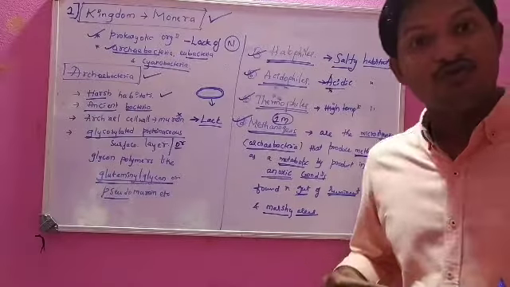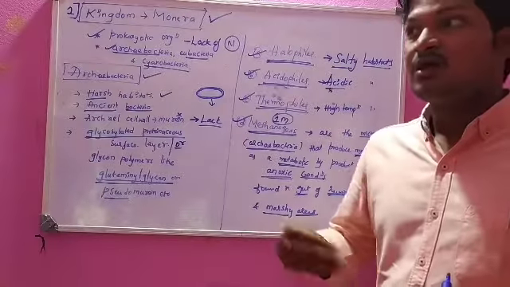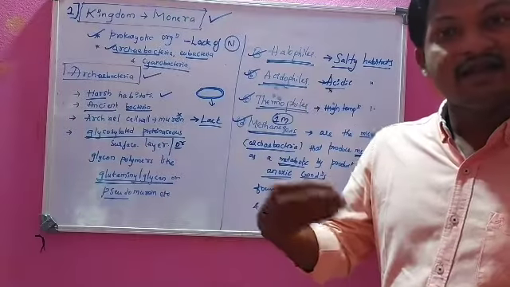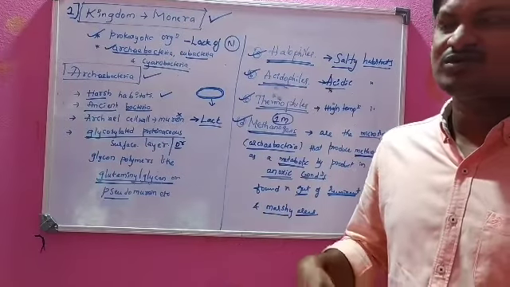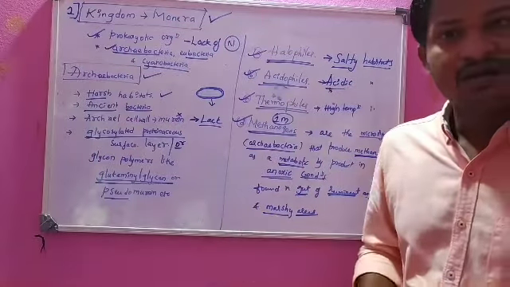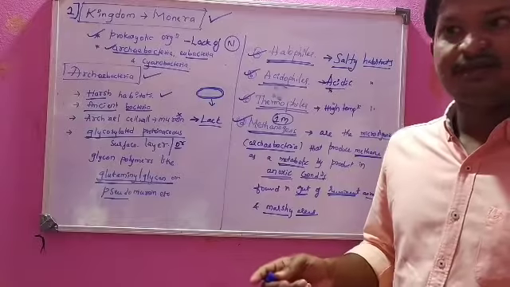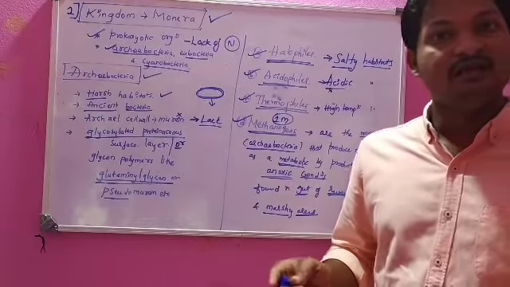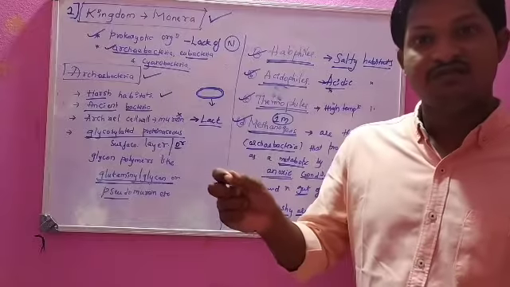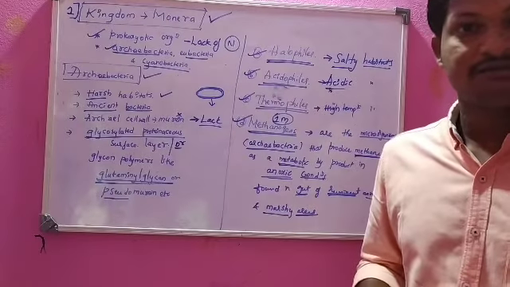Because of the ruminant digestive system, the grass they take will be entirely digested. The ruminant digestive system has the ability to digest the cellulose present in grass.